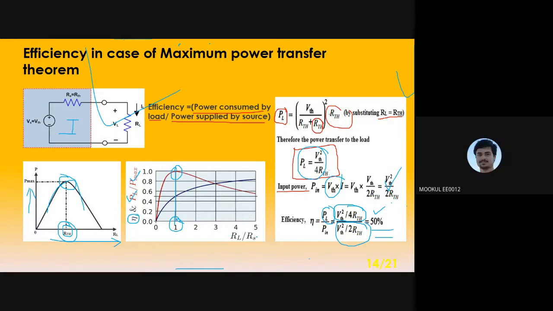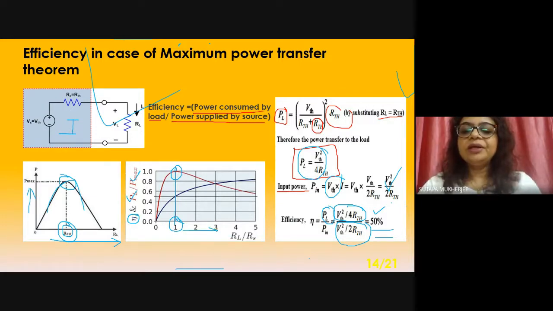This is RL by RS along the x-axis. So if RL equals RS, then this is 1. If you go vertically, at this point the PL by P max will be 1. That is, the power will be maximum.